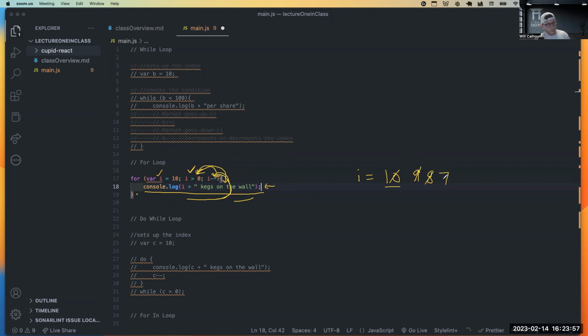Now I is 7, and it keeps doing that over and over until eventually I becomes 1, right? It keeps decrementing because I is 2, 2 is greater than 0, I is 1, 1 is greater than 0. Then once I is 1, let's say that I did this.